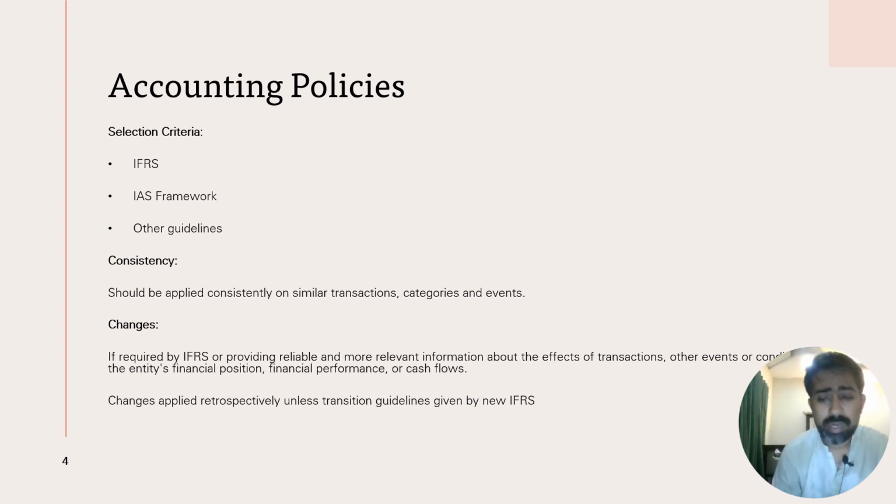If retrospective application is not possible from the start of those transitions, then apply it to the extent possible, and if it is not possible at all, then you need to disclose that in the financial statements. Other changes in accounting policy might be made by the organization if it feels that application of a certain accounting policy will result in more meaningful information for the users of financial statements related to the business of the entity.